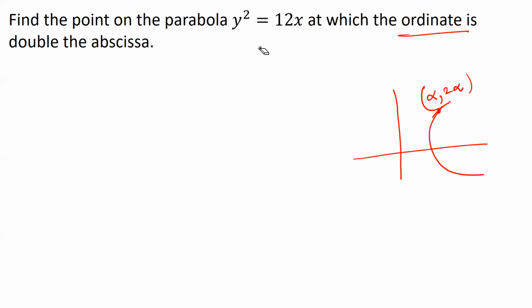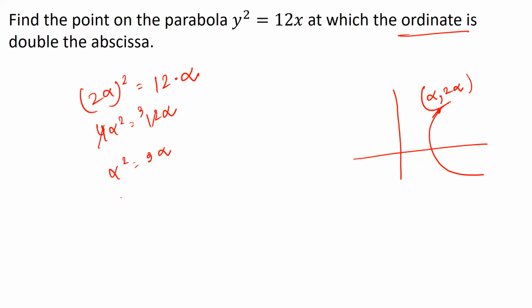Now this point lies on the parabola, so I just plug them in. So I get (2 alpha) whole squared is equal to 12 times alpha. So I get 4 alpha square is equal to 12 alpha. So I get, 4 divided by 3, alpha square is equal to 3 alpha. If I take alpha common, alpha square minus 3 alpha is equal to 0, alpha common, alpha minus 3 is equal to 0. Either alpha is equal to 0 or alpha is equal to 3.